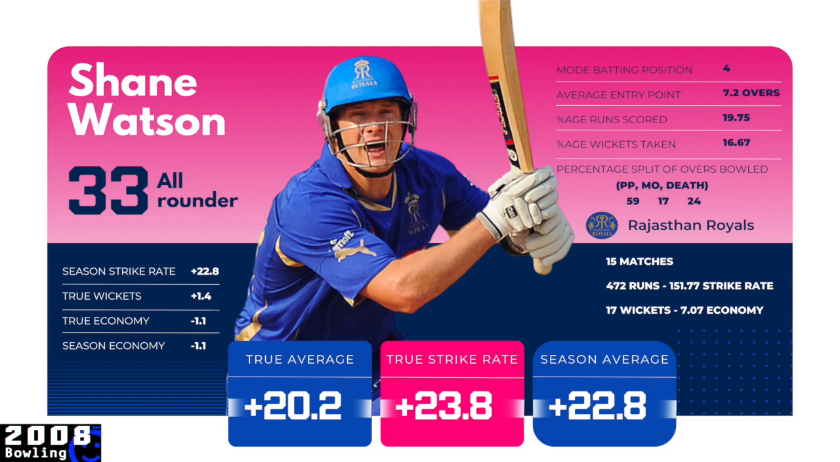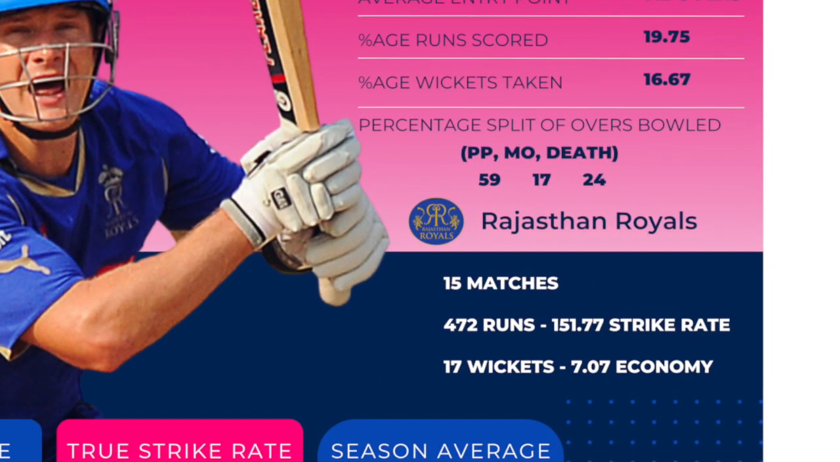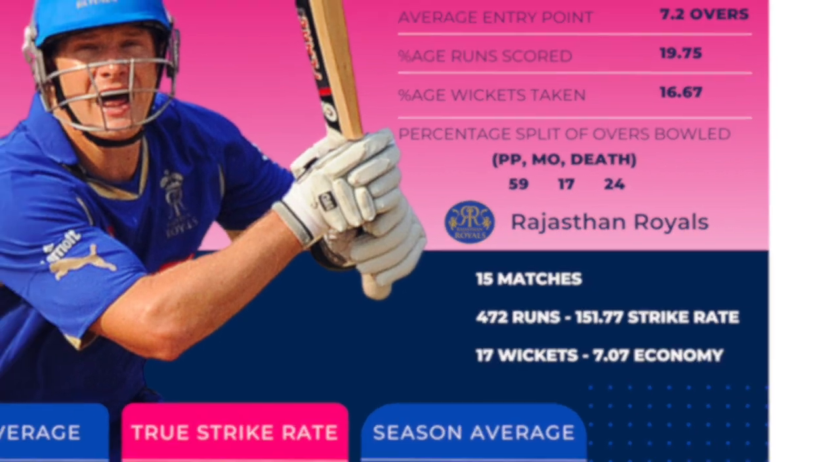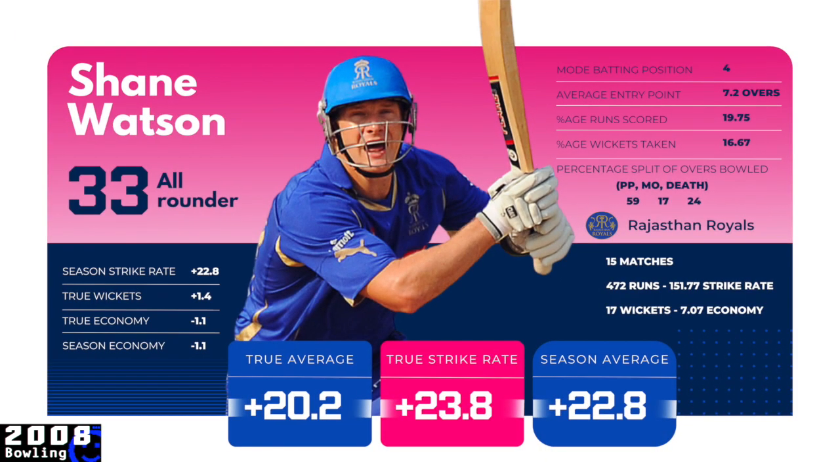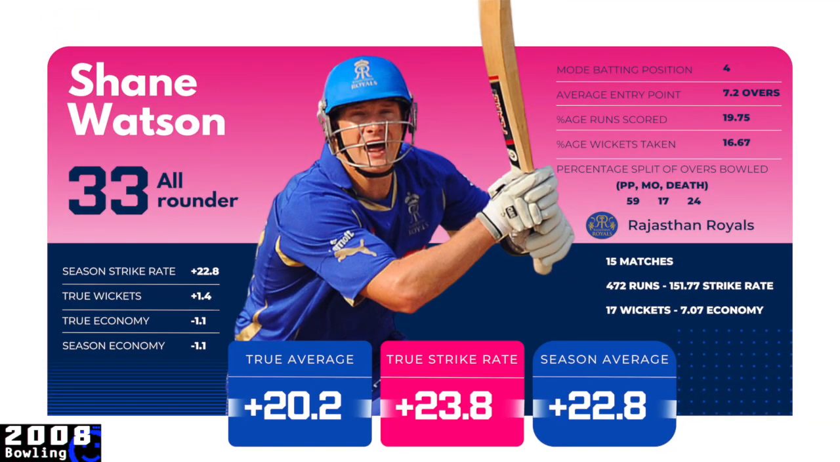He scored 472 runs at over 9 an over and took 17 wickets with an economy of 7.7, making it arguably one of the greatest all-round performances in an IPL season ever. To top it off, he also played a crucial part in the playoffs with both bat and ball as Rajasthan won the title. These are just incredible numbers. Watson was essentially a frontline batter and a frontline bowler for the Royals that season.